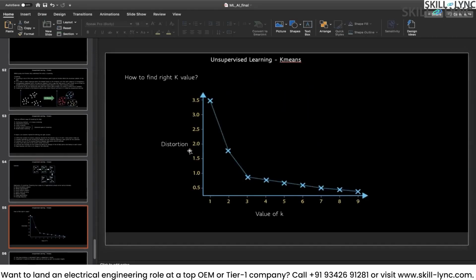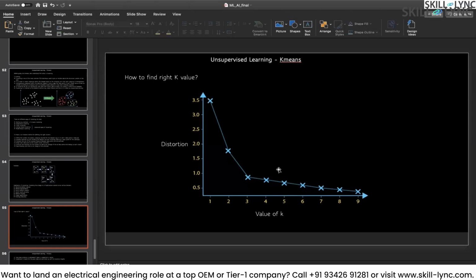If you notice, sum of squares is denoted as distortion, and this is the value of k. Ideally, we should not compute the distance sum of squares with k equal to 1, because it doesn't make much difference. When k is equal to 1, you are considering all the data points as one cluster. Then there is no use of using clustering, right? Because when we are using clustering, we have to come up with at least 2 clusters so that we can understand the data in a better way. So from here, the graph goes from the value of k, and then it will look something like this. This is called an elbow curve.